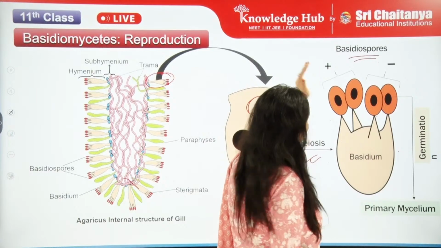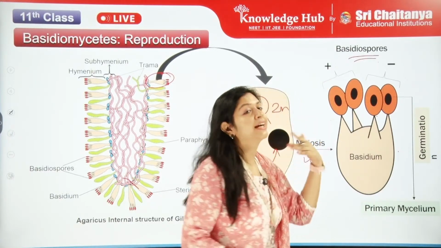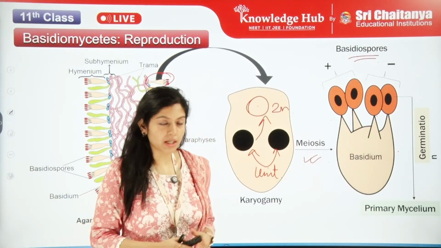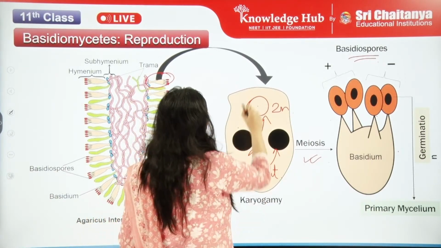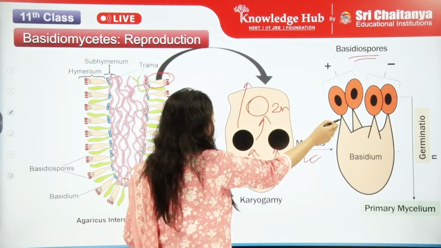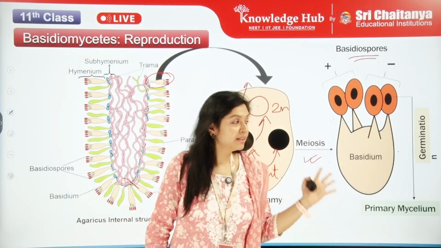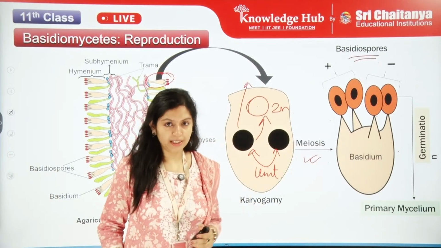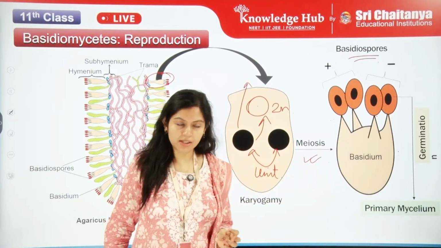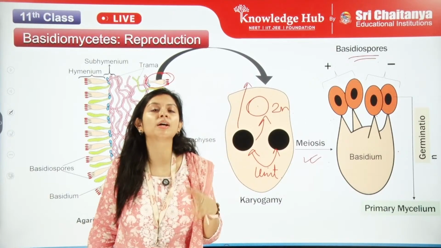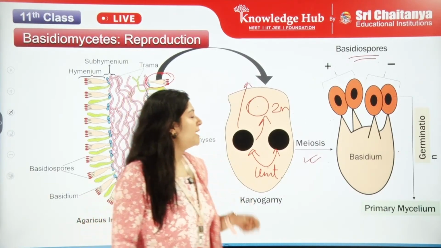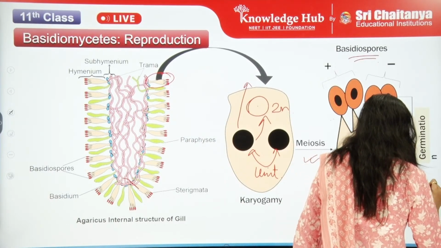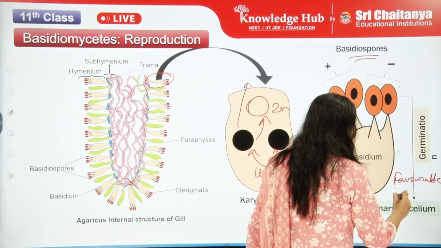Now the spores will be generated and liberated. After the generation of the spores, the outer side of this will go up and form the spores. You can see the spores present here. This will fall on the ground and undergo germination in the presence of favorable conditions.